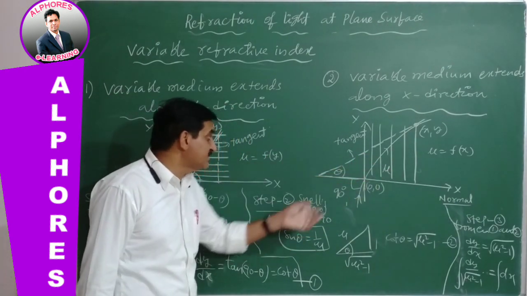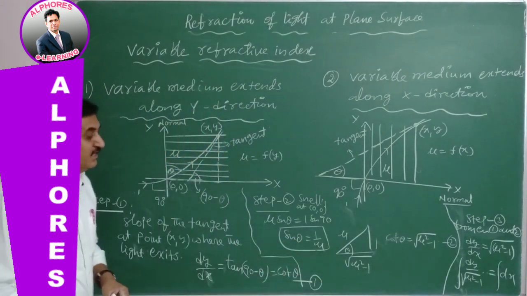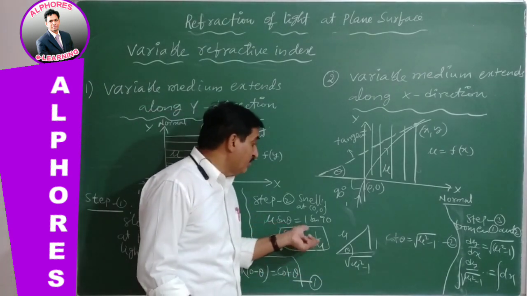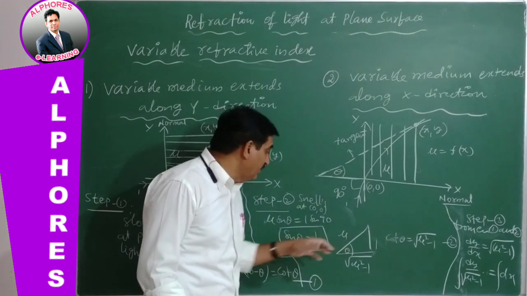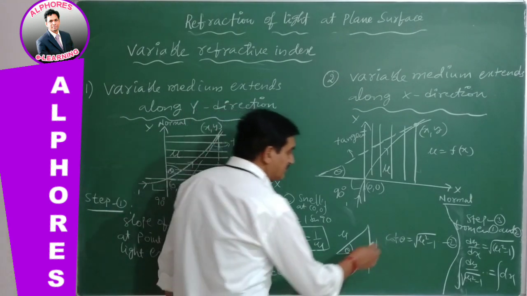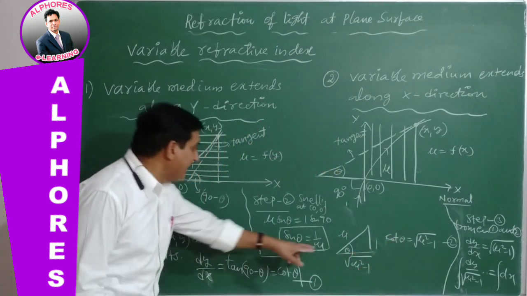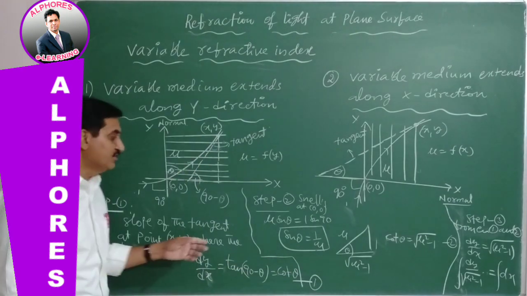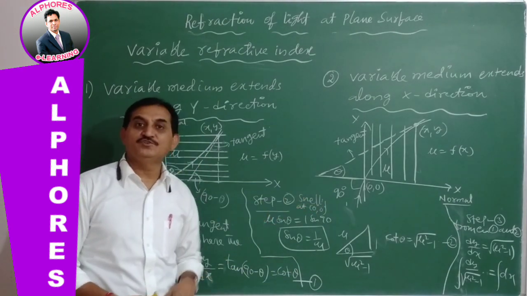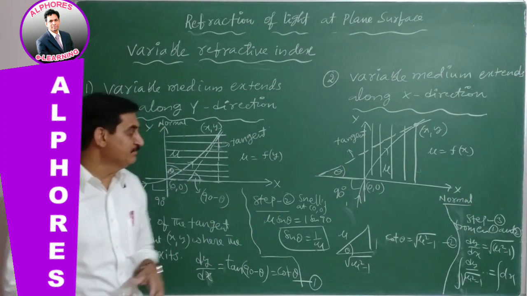Second step is always common for both, that is sin theta equal to 1 by mu. Using this, make a triangle from which in this case we need tan theta. After getting tan theta, substitute in equation 1 and simplify, you will get the answer. Very, very simple.